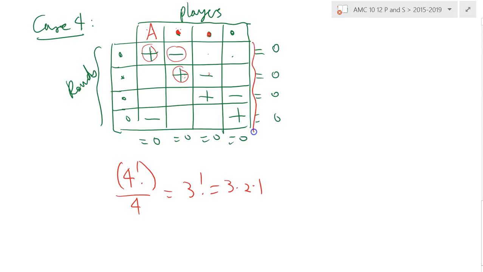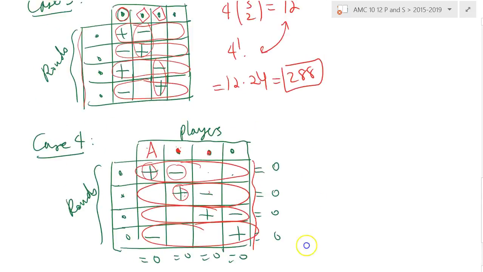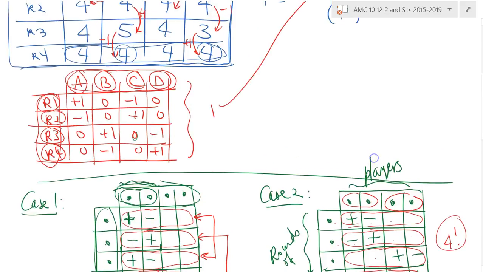And how many ways can I arrange the rows? Hey, the rows are all distinguishable. That one is 4 factorial for sure. Okay, so final answer is 4 factorial times 3 times 6. So 4 factorial is 24 times 6 is 144. I have all of my cases. I have 144, 288, 72, and 36. Actually, these are pretty nice numbers. 36, 72, 144, 288. Okay, so I know how to do it.